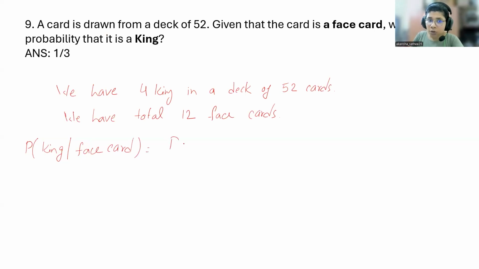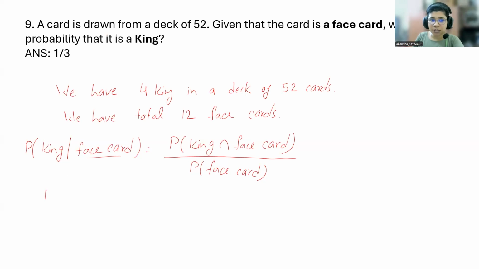So if I use the formula, it should be the probability of a king intersection face card, divided by the probability of this given event, face card. Let's see how you will compute this intersection probability. How many face cards are there? 12.